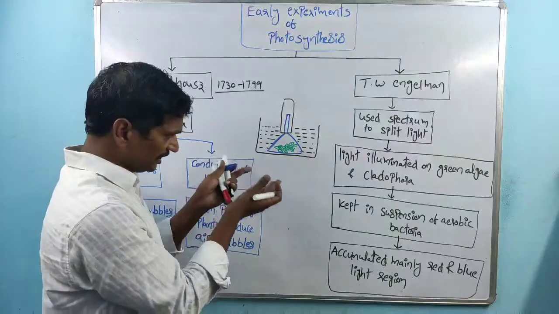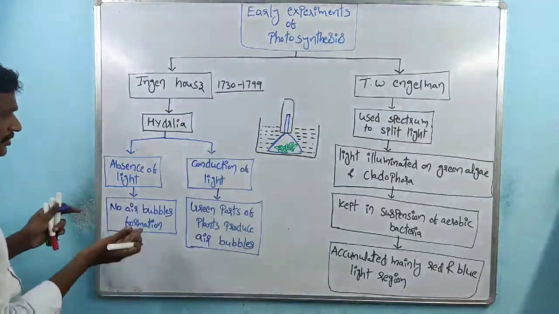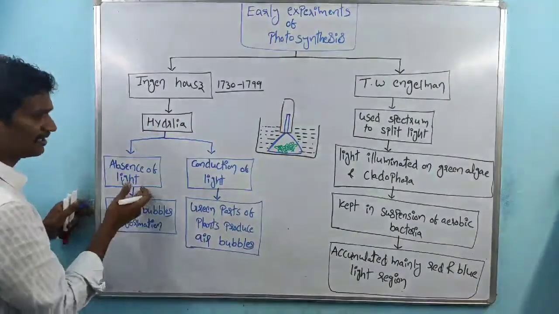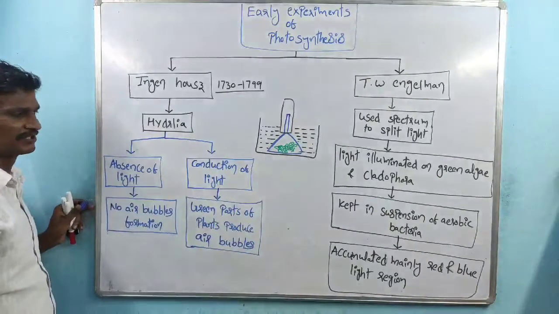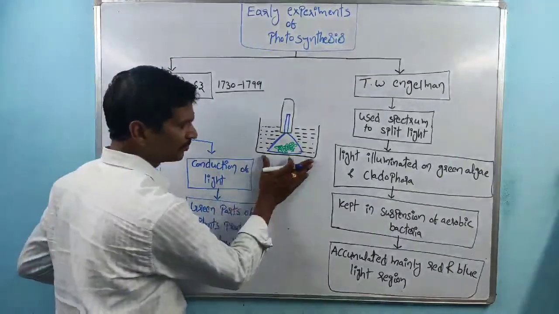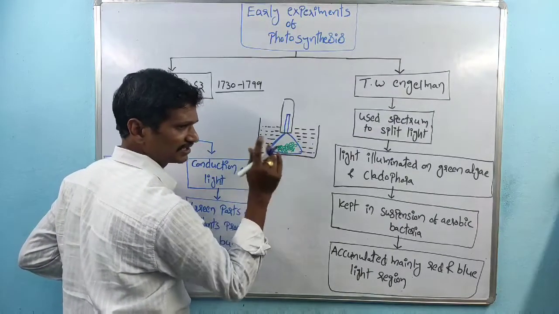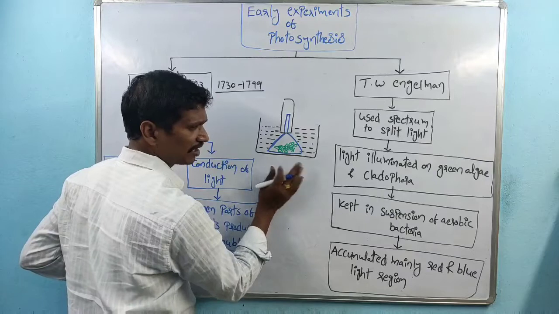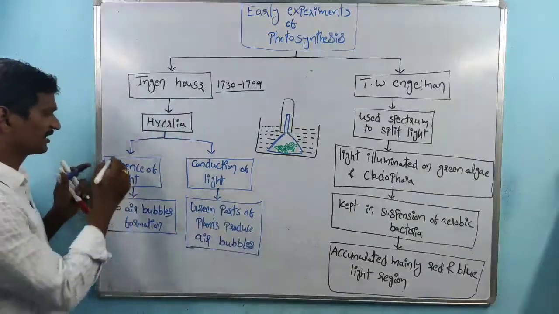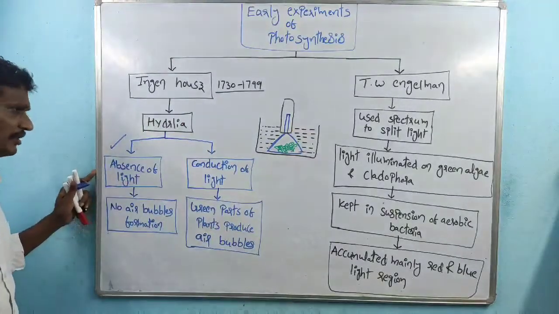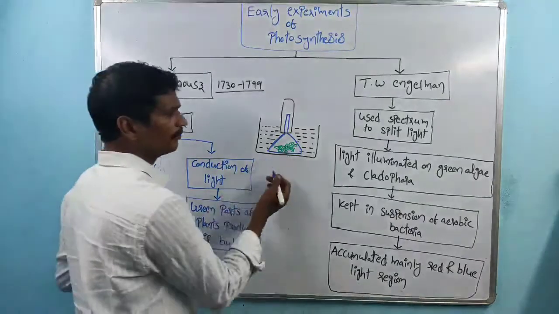Again, two conditions are there. One is absence of light and the other is presence of light. If the total equipment is exposed to sunlight, that is one case. The other case is absence of light. In the first, absence of light, there is no air bubble formation.